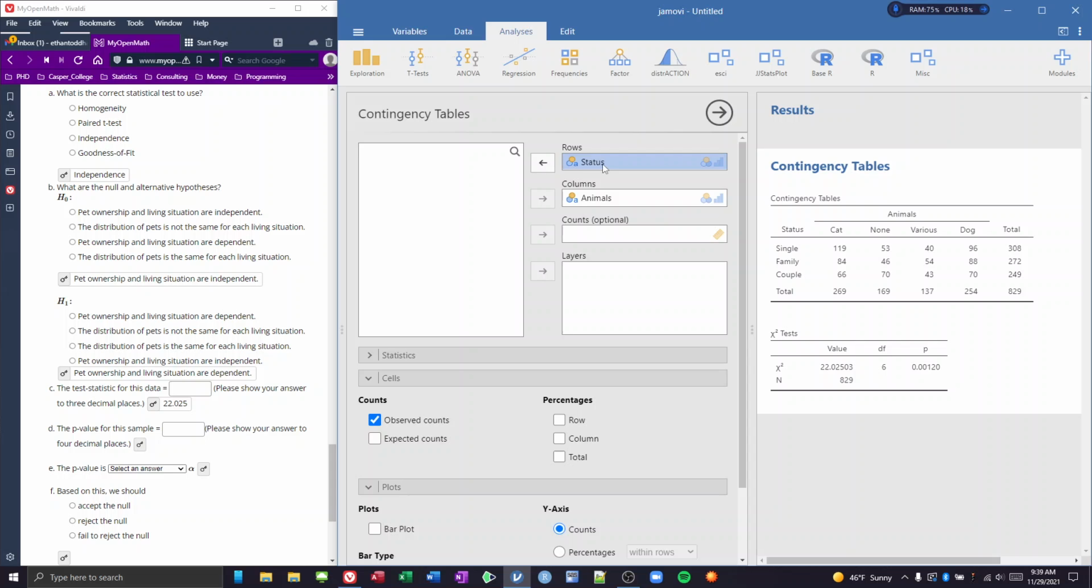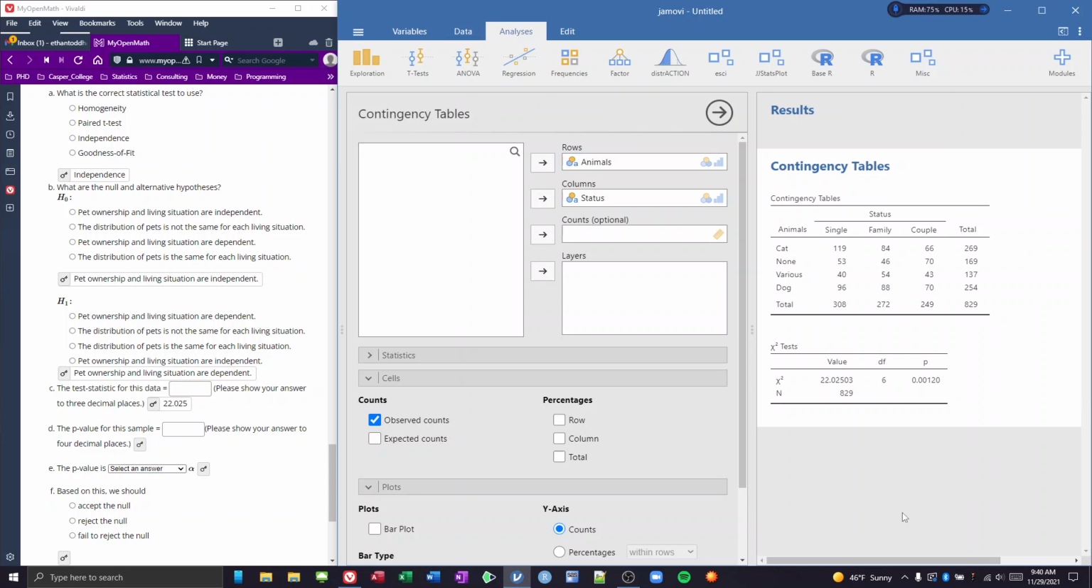Let's make status go to the columns, and we'll make animals go to the rows. So let's say that you had flipped it from what I did. Notice how the chi-squared is still the same. Okay, so our p-value is 0.002, just like we got over here in Jamovi. And our p-value is less than our alpha. Based on this, we would reject the null.